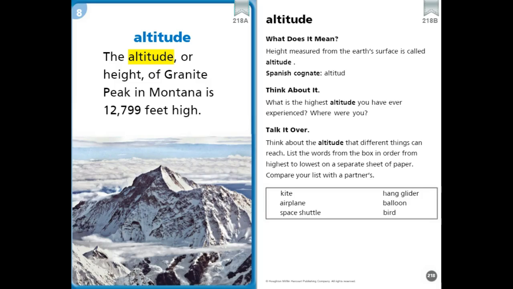Think about the altitude that different things can reach. Look at the words in the box. See if you can put them in order from highest to lowest and compare your list with your learning adult.